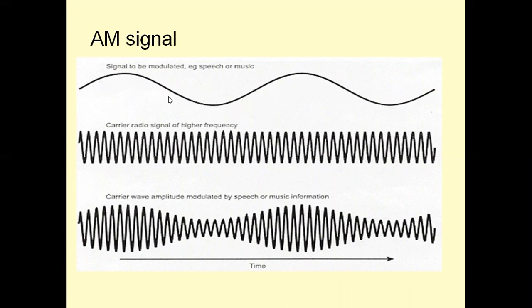When message amplitude is decreasing, the carrier cycle amplitude is decreasing. This is the AM modulated signal. This message, a low frequency message signal, is placed onto the varying amplitudes of the carrier. The message signal is impressed upon the envelope of the carrier.